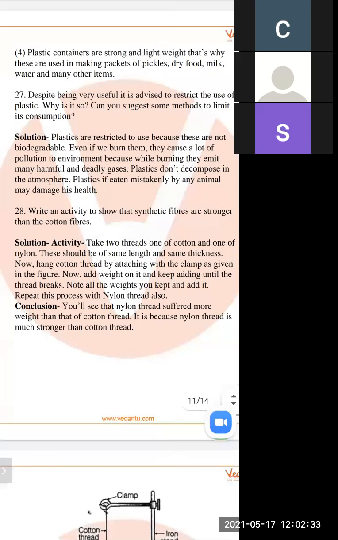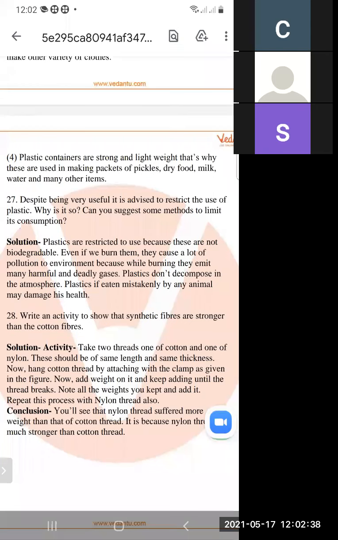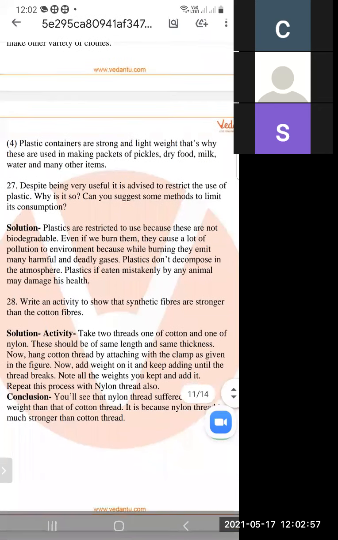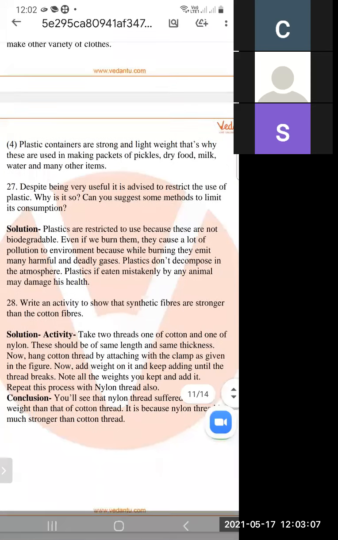Next is, despite being very useful, it is advised to restrict the use of plastic. Why is it so? Can you suggest some methods to limit its consumption? We are using so much plastic in daily life. Can you limit this consumption?